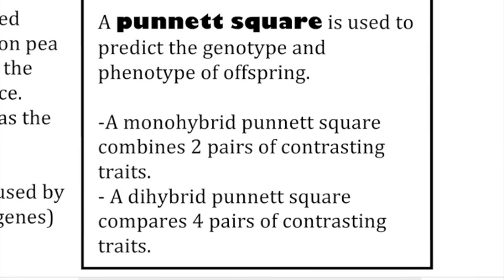Punnett squares are a tool that we use to predict what kind of offspring two individuals can have. And it's important that you notice that it's only a prediction. It doesn't necessarily mean that they will have that number of offspring, just that it tells us the likelihood that they'll have a certain kind of offspring. There are two kinds of Punnett squares. There are monohybrid Punnett squares, which have 4 squares and are the simpler of the two, and dihybrid Punnett squares, which actually have 16 squares and are a little more complicated.